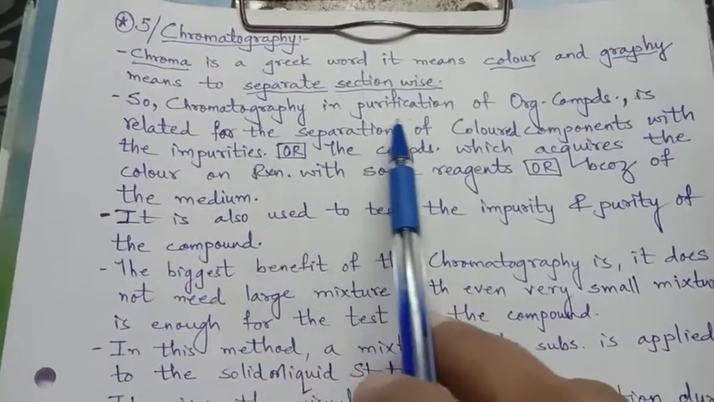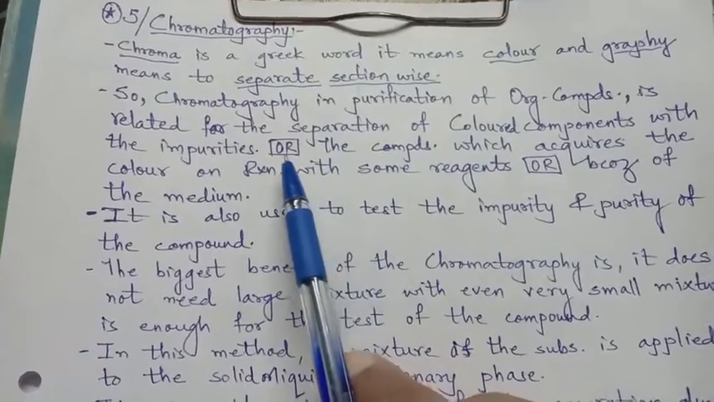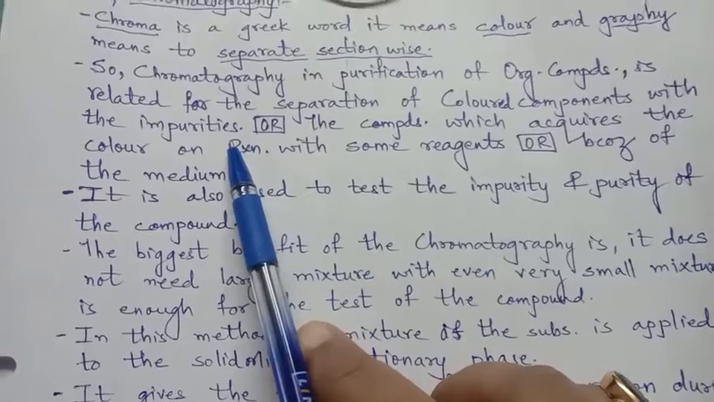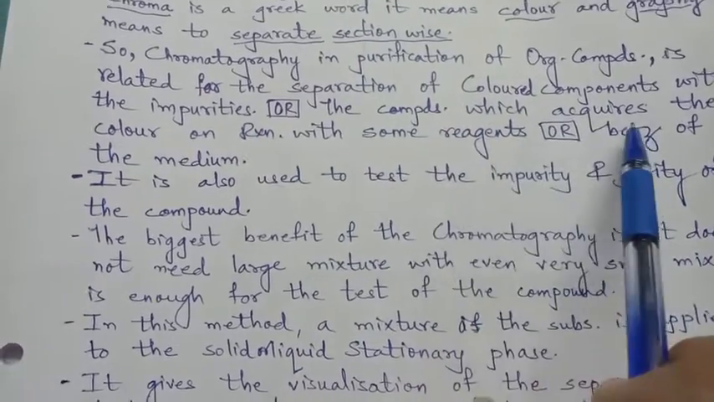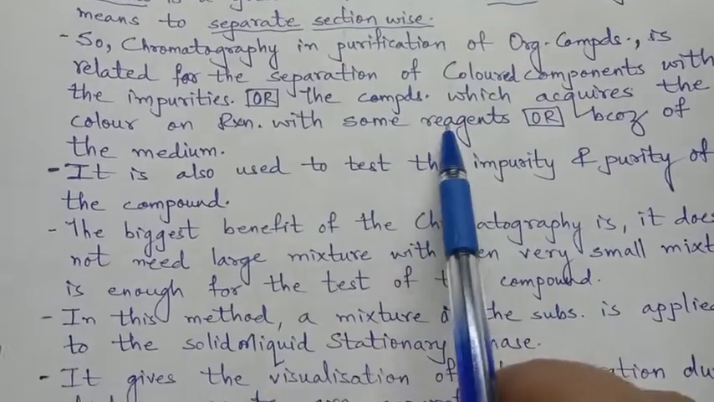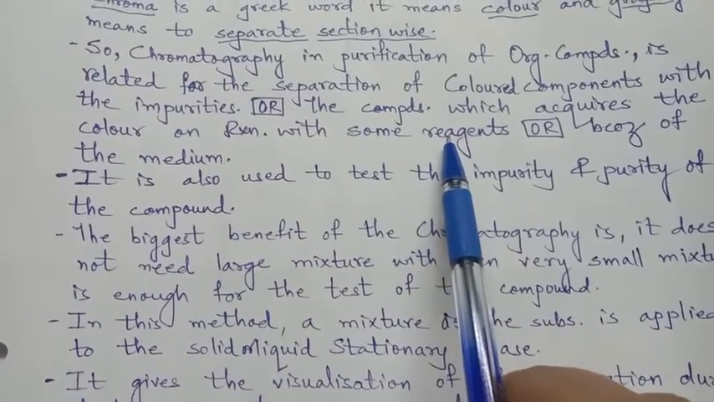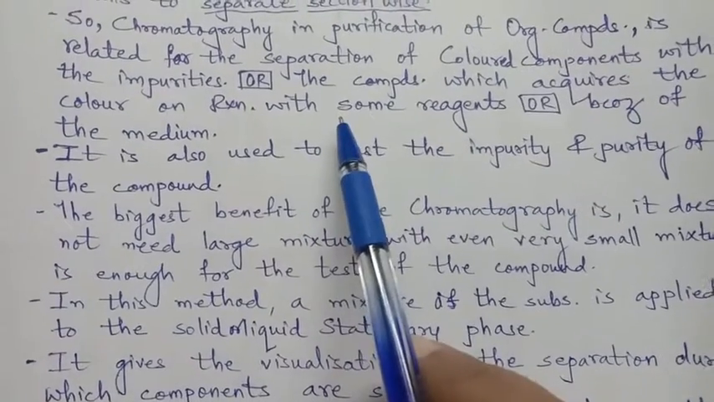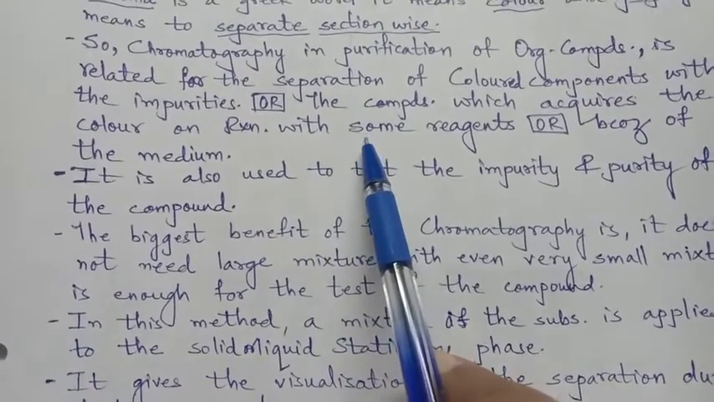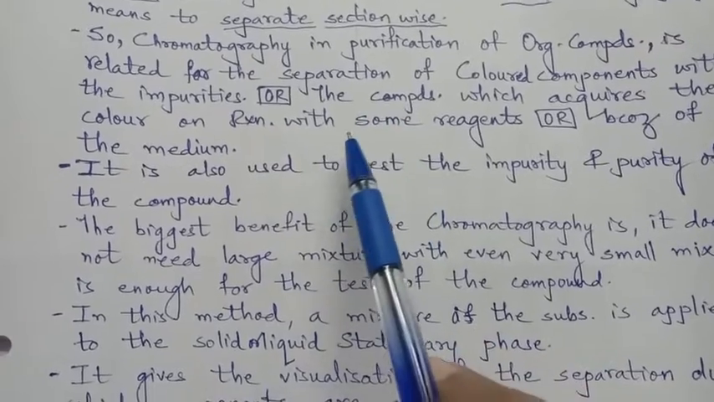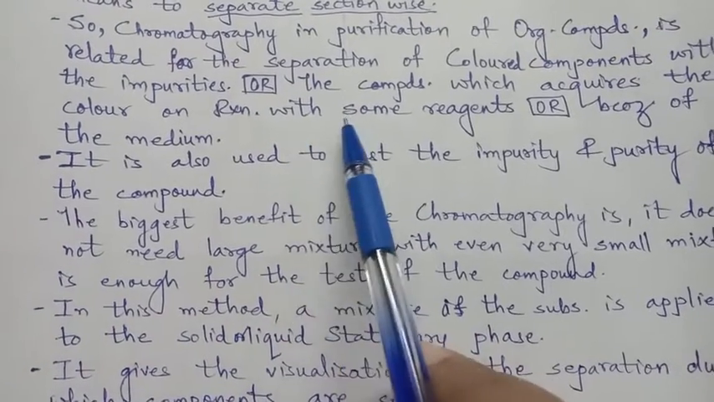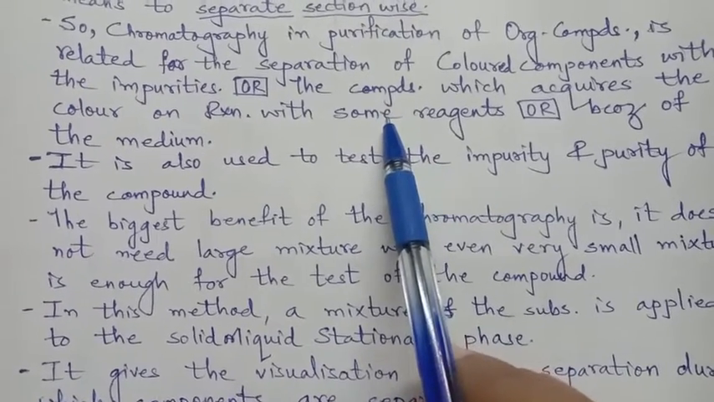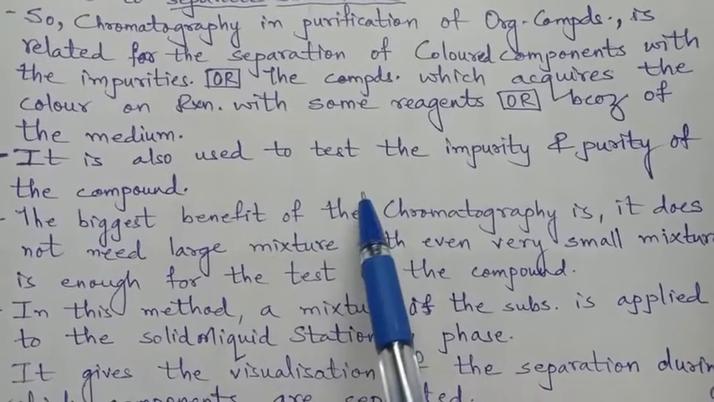So chromatography in the purification of organic compounds is the separation of colored components from the impurities, or of compounds which acquire color on reaction with some reagents. It is not always that the compounds are colored when this method is used. Sometimes some compounds react with a reagent and give color, becoming colorful compounds, and then chromatography is used.